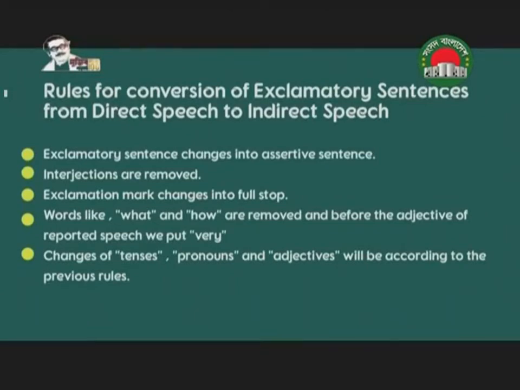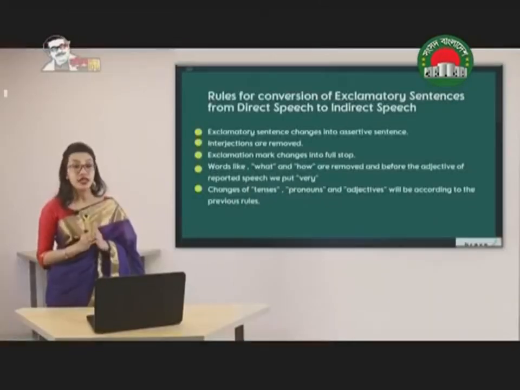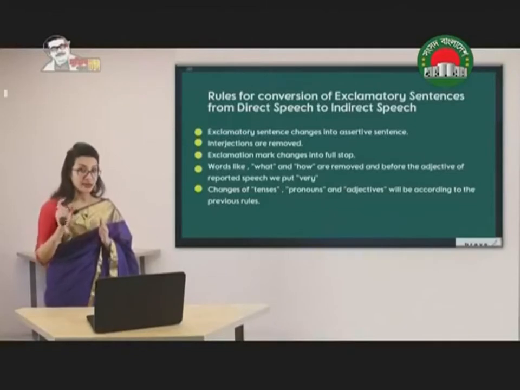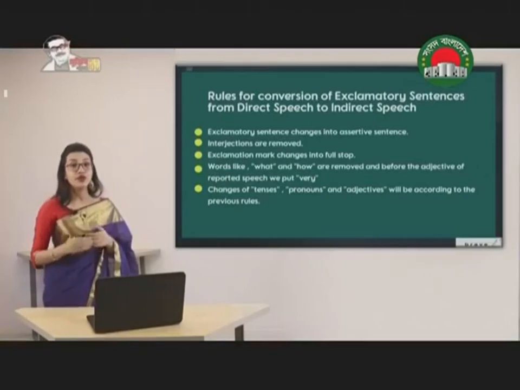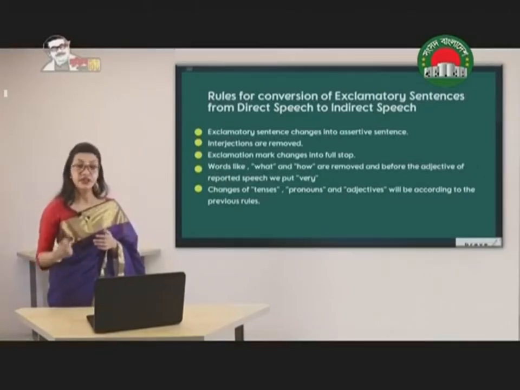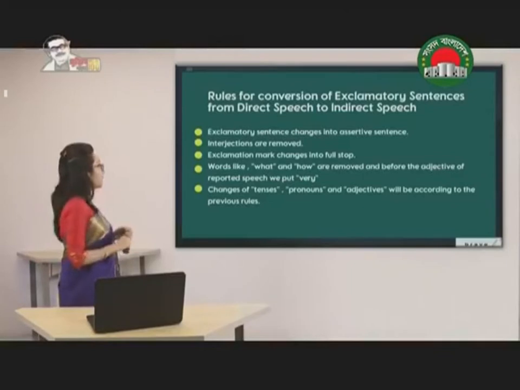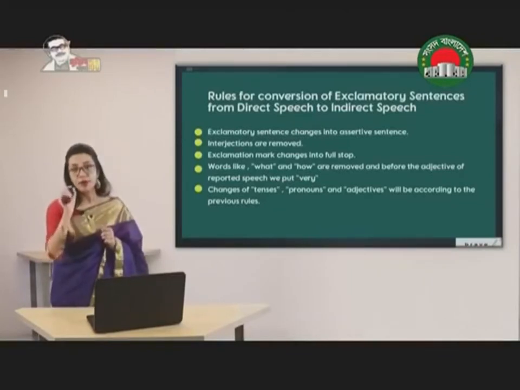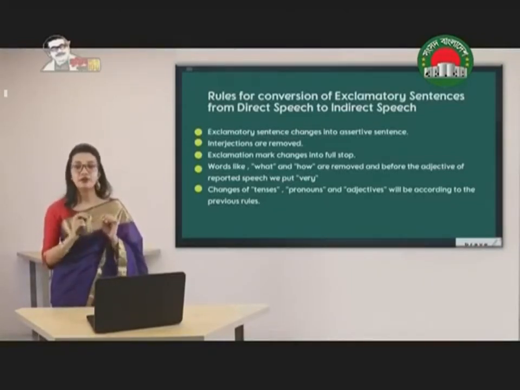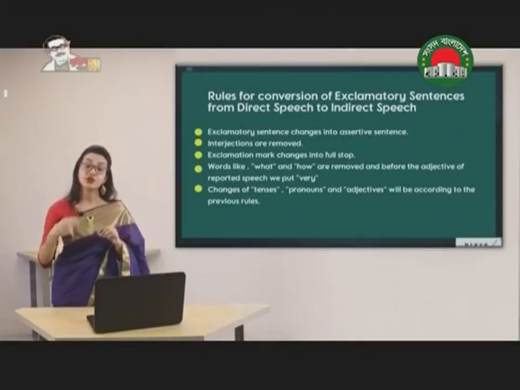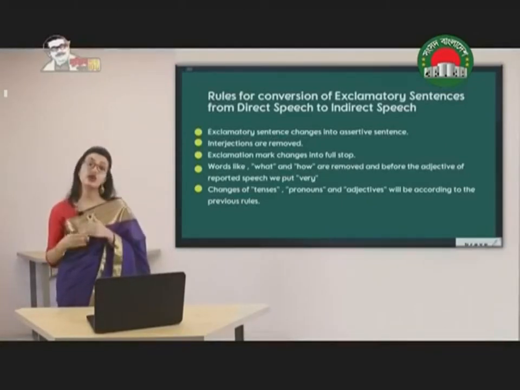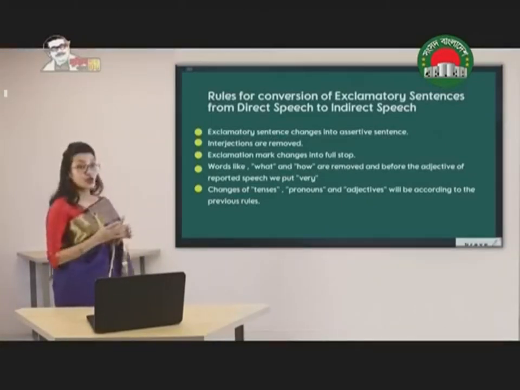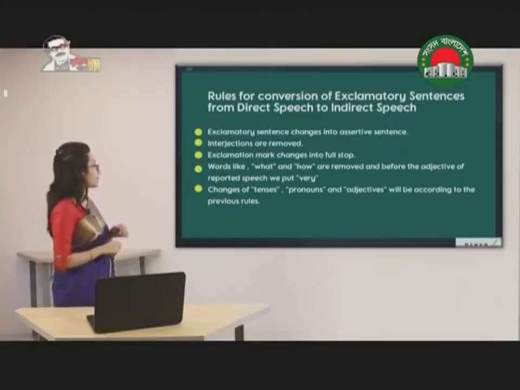So I'm repeating the rules once again. What we have to do, we have to identify the sentence at first if it has an exclamatory sign at the end. Then if it has, we are going to change it into assertive. That means the exclamation mark will be removed. Interjections, parts of speech that do not have any particular meaning, that are used to express emotion, are known as interjections. So this type of interjections are going to be removed. Exclamation mark will be changed into full stop.